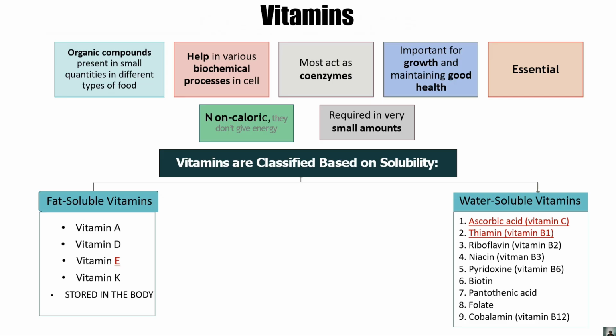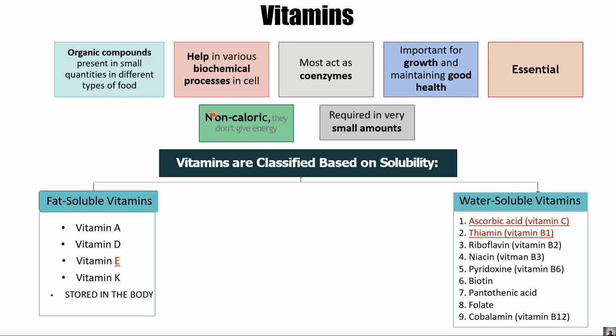Then we move towards the vitamins, right? Basically the vitamins are the organic compound which is required in very small quantity in our body for functioning, right? Help in the various biochemical process. Metabolism में वो काम करता है, biochemical process में वो काम करता है, as well vitamins serve as a role of the coenzyme.